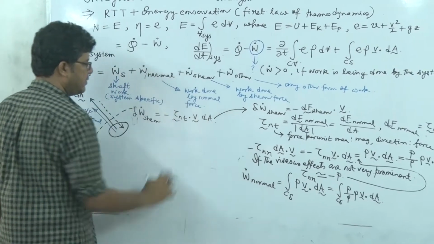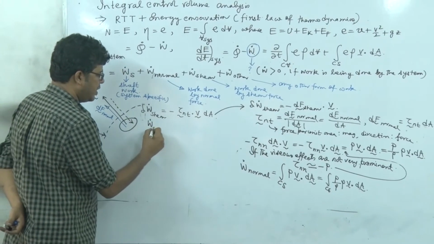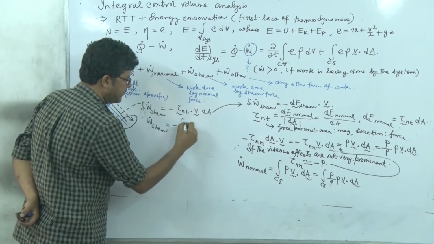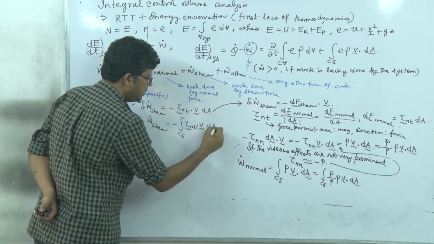Sorry, this is the scalar. And W dot shear will be the integral over the control surface of tau nt dot V dA.